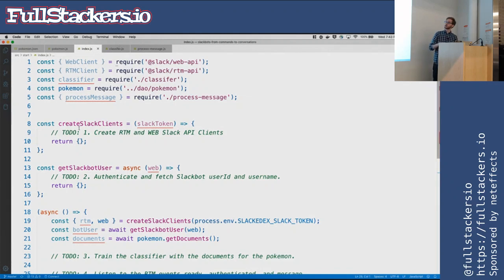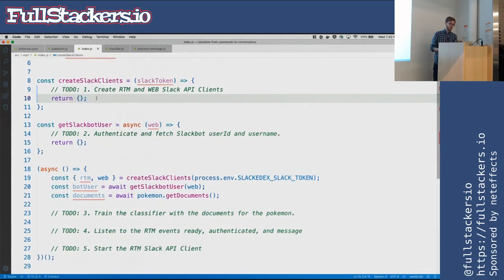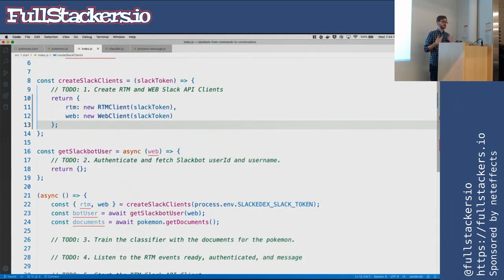And we're going to go through these. I have to-dos in here. So the first thing we need to do is to-do one. We need to create the clients. So I'm going to go in here, do a shortcut there so I don't type it all. We are going to just return the web client and the real-time message client. The only thing you have to do is send in the Slack tokens, and these are created. The important thing to note is they're not authenticated, and you can't do anything with them yet. They're just creating JavaScript classes and objects, so you can't really do stuff.